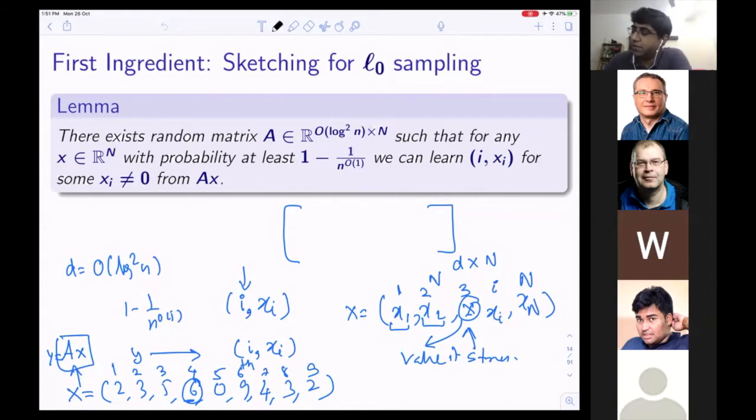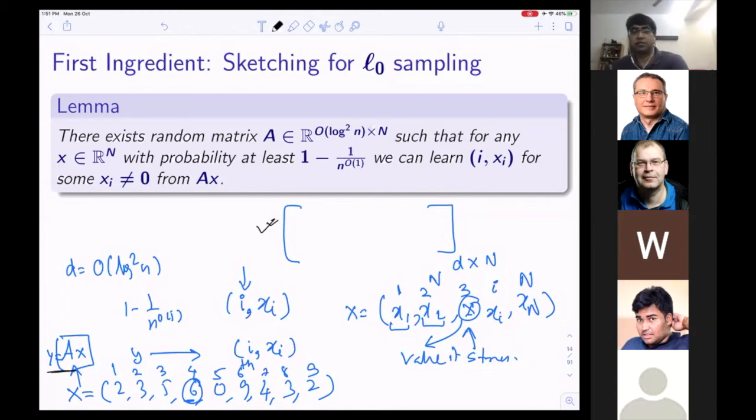So basically I have a small matrix from which, suppose I have this sketch y, which is Ax. Now with the help of this y, which is a log squared n dimension vector, I can figure out if there is a coordinate in my x which is non-zero, and in fact I can figure out that coordinate and what value is stored there, with very high probability.